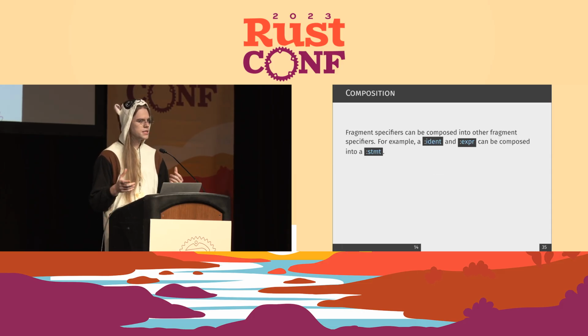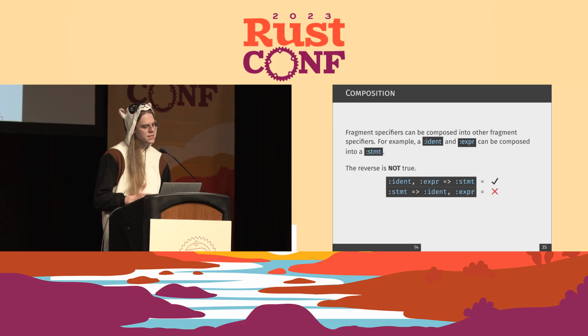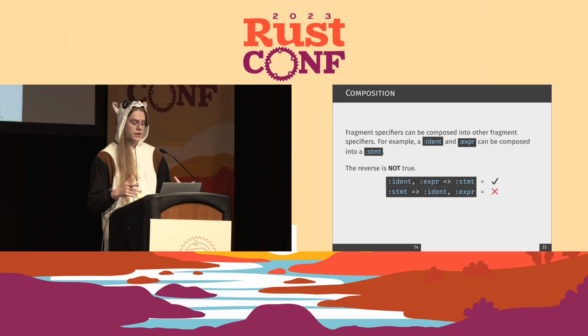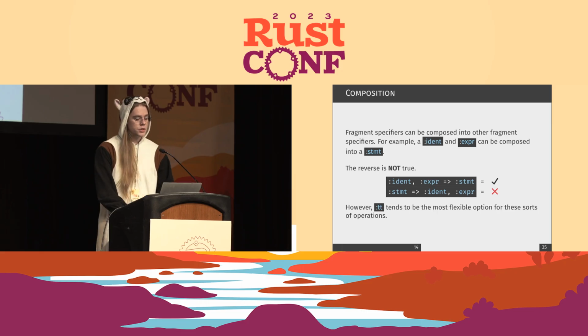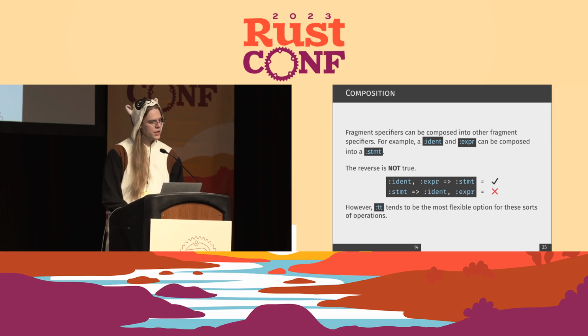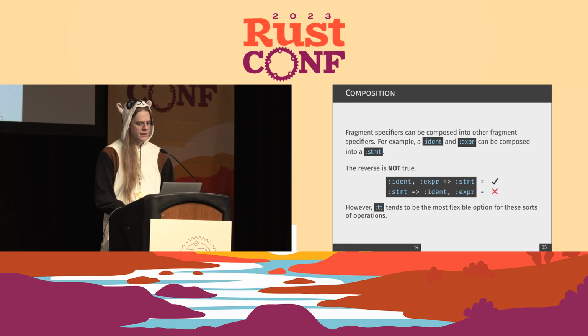This is the idea that you can take multiple fragment specifiers, for instance, an identifier and an expression, and turn them into one new fragment, for example, a statement. But you can't do the opposite. An identifier and an expression can become a statement, but you can't break that apart again. That statement is now going to match as exactly one token forevermore in the future until you finish expansion. Token tree is really, really flexible for these operations, so if you can stick to it, I would recommend it.